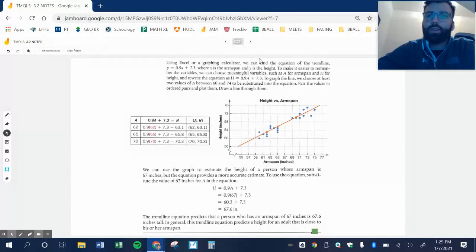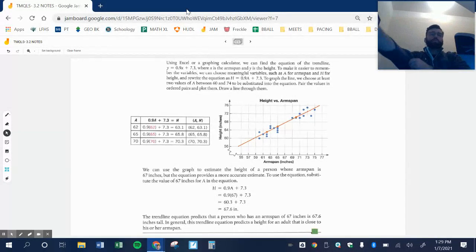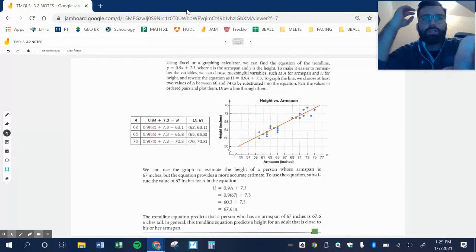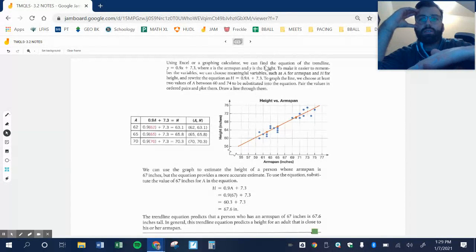It says using Excel or a graphing calculator, we can find the equation of the trend line. You can do that using your graphing calculator. I'm sure you can do that using Desmos as well. Maybe I'll show you that when we go live, but I'm not going to do that right now. So anyway, they found the equation of our line of best fit here. To graph this line, we choose x values and substitute them in the equation.